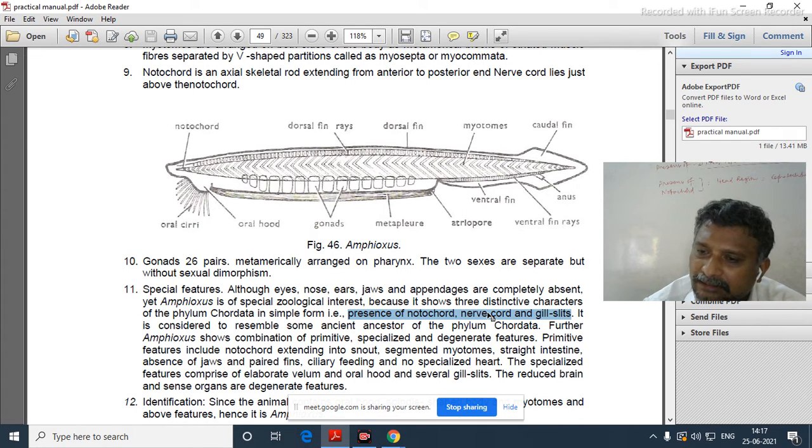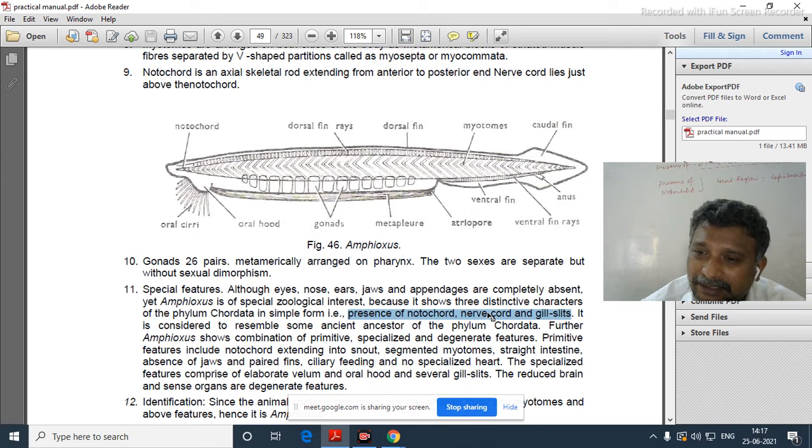Presence of a notochord, presence of a nerve cord, and presence of gill slits. Yes, very good. All these three characters are permanently seen in their body.